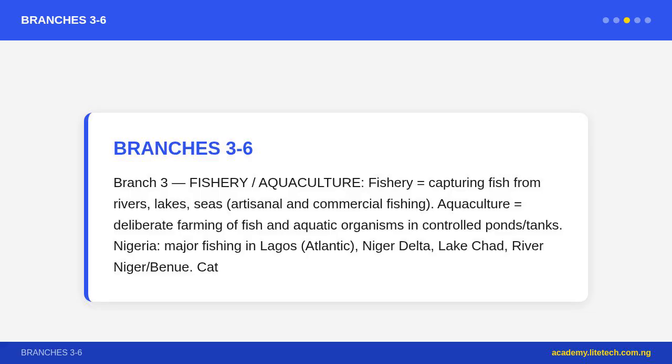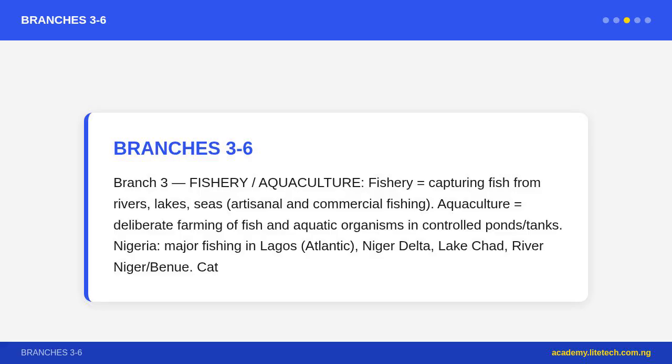Branch 4, Horticulture. Definition: cultivation of garden plants, vegetables, fruits, flowers, and ornamentals. Subdivisions. Pomology, fruit growing: mango, citrus, banana. Olericulture, vegetable growing: tomato, pepper, cabbage. Floriculture, flower and ornamental plant growing. Horticulture is important for nutrition, beautification, and export, especially flowers.